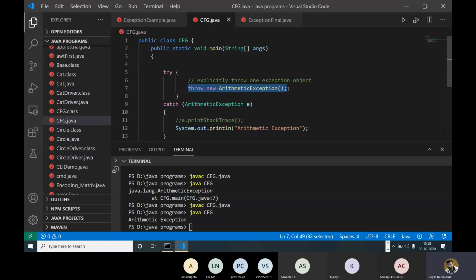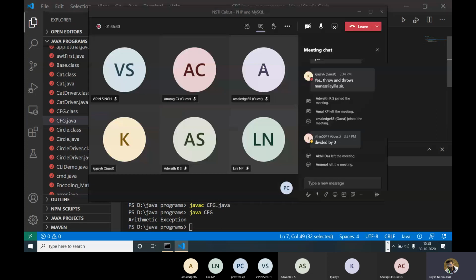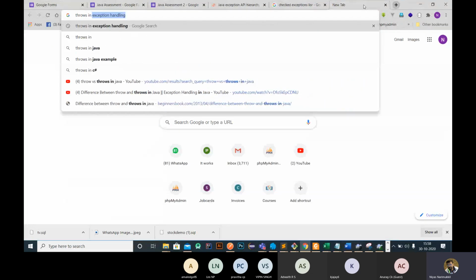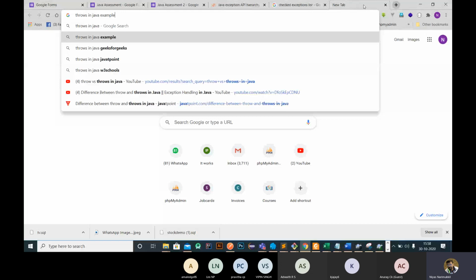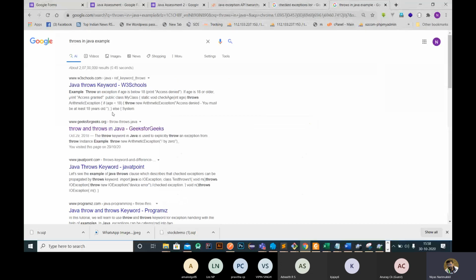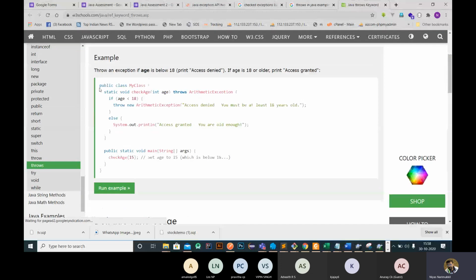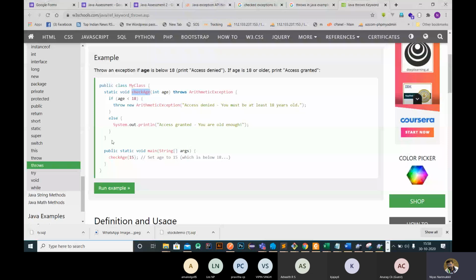Okay, so another one is throws. Throws is assigned over your method. So we can take one example. Here, this is an example, right? Here it's a class with this checkAge method. So I'll just copy this one.